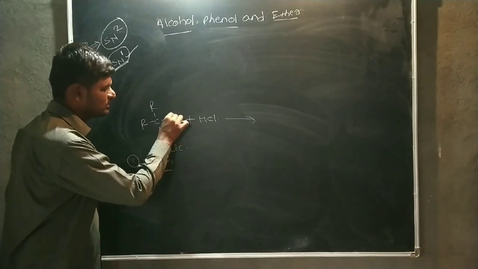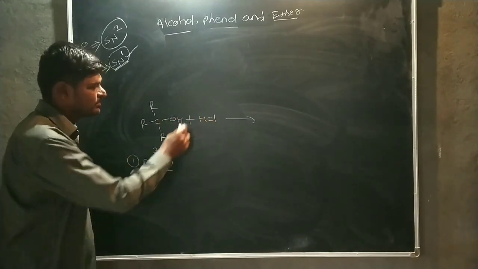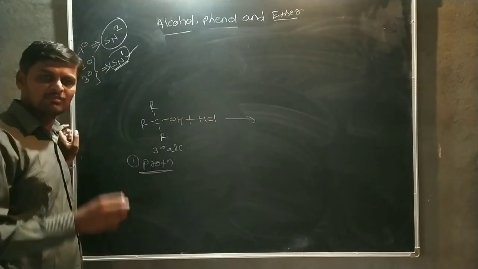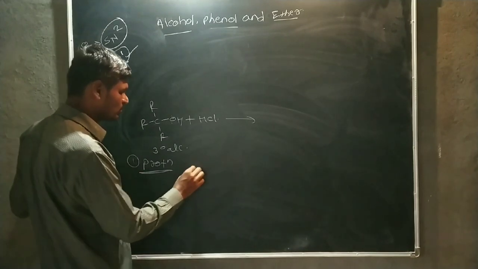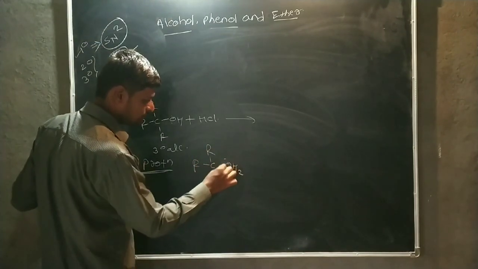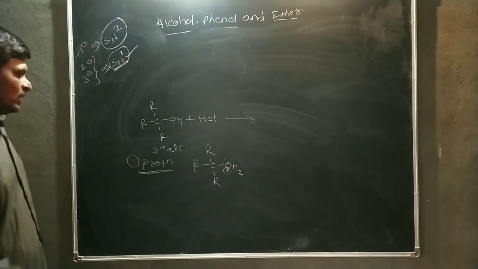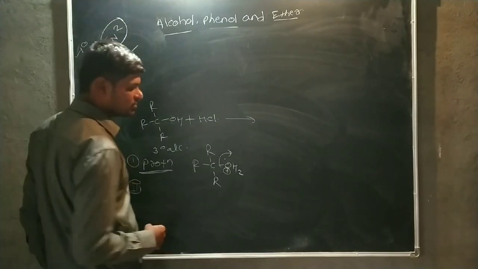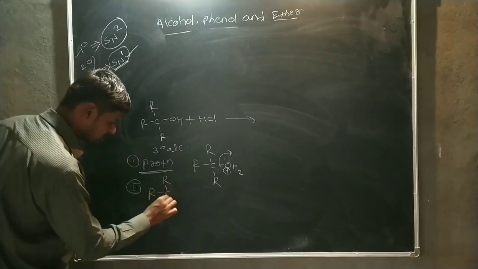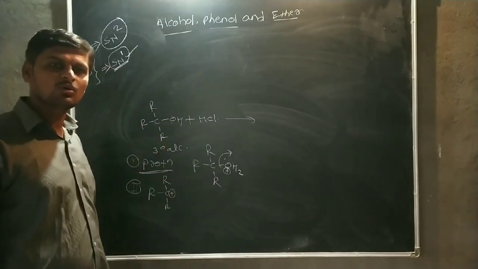In this protonation, this oxygen, by using its own lone pair, attacks on the H plus ion. After attacking the H plus ion, there is a formation of protonated alcohol. Then this protonated alcohol is written here: R, O, H2 with a positive charge on oxygen, and an alkyl group is also here. Okay. After protonation, water should be eliminated, and there is a formation of a tertiary carbocation.